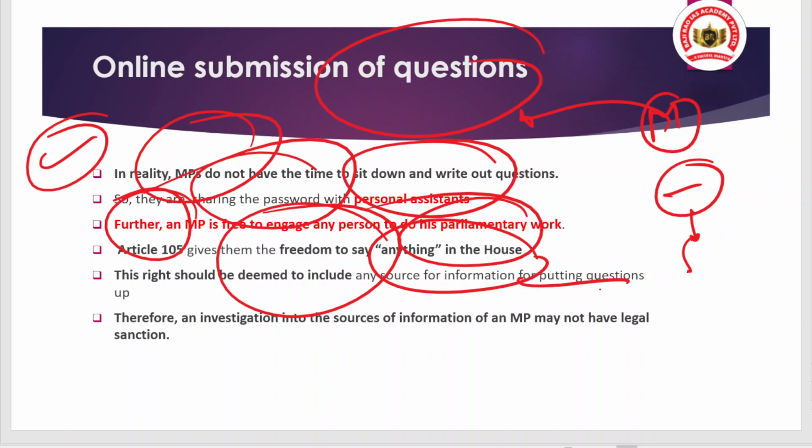That means even if the question was given by the businessman, that should also not come under the legal section. Okay, so that is the end of the article.